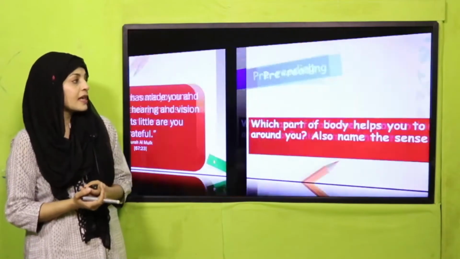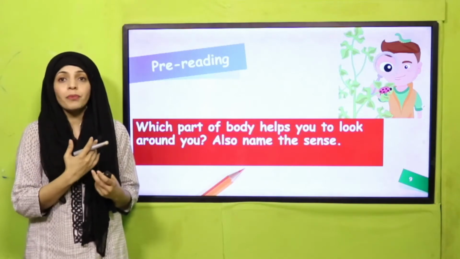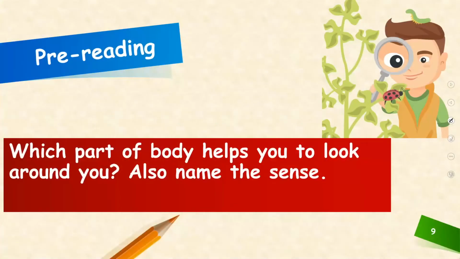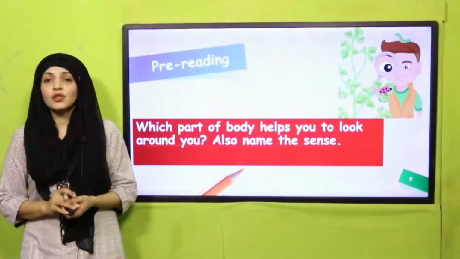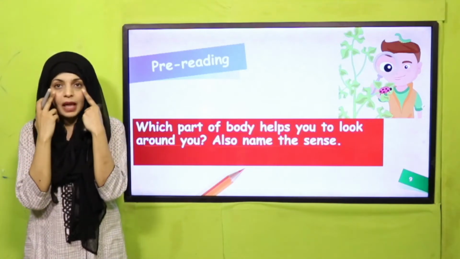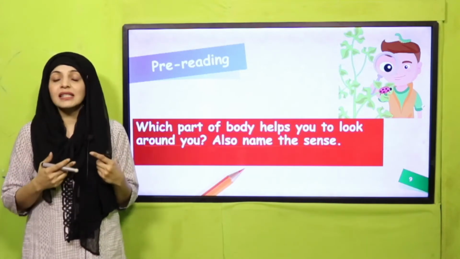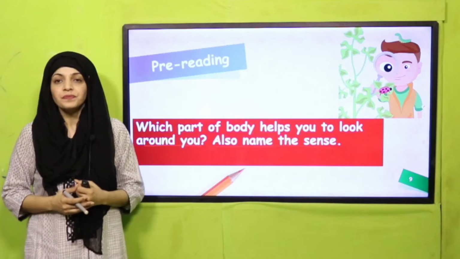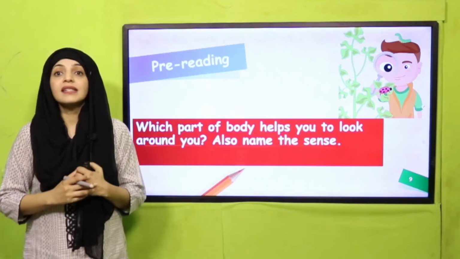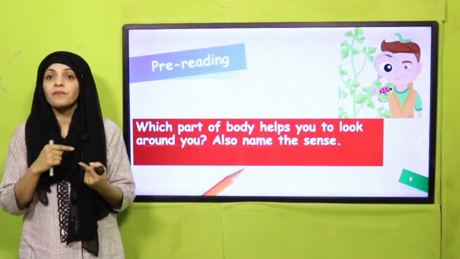Now, before moving on towards our main lesson, let's quickly answer your pre-reading question. Which part of the body helps you to look around you? Also name the sense. So my dear students, with which body part do you look around you? You look around with the help of your eyes. And what is the sense that the eye has? Eyes have the sense of sight. Very good. Eye is the body part. Sense of sight is the sense.